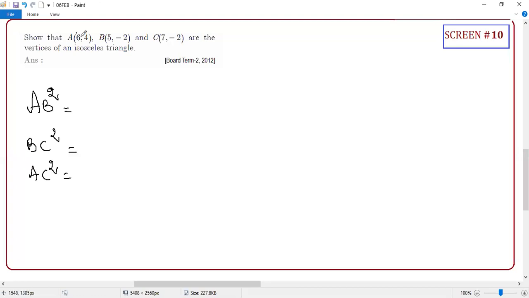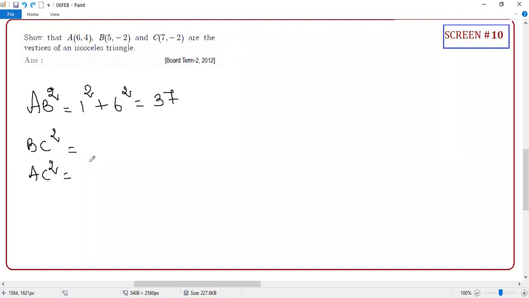Sir, 1, 6. Don't say 1, 6. 1 square plus 6 square. That's all. What is the answer? 36 plus 1 is what? 37. Now who has to answer the next one? Whose name did I give? I forgot.